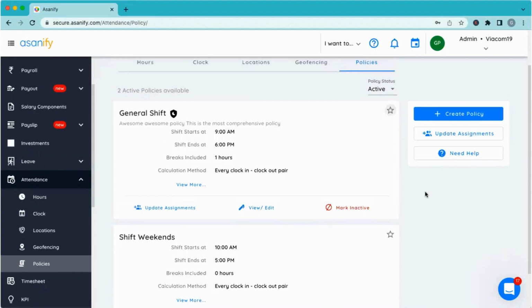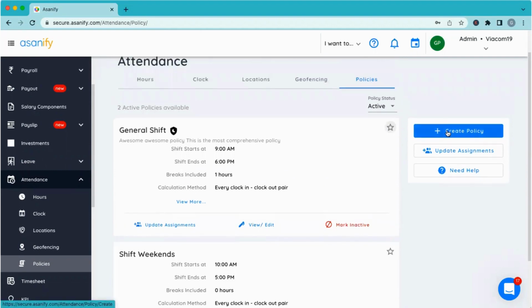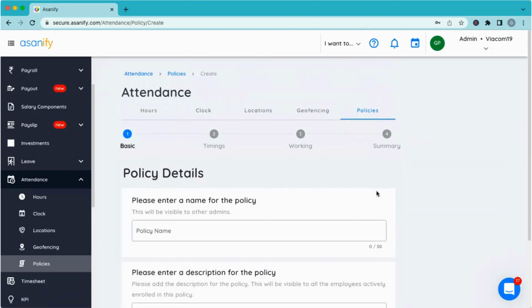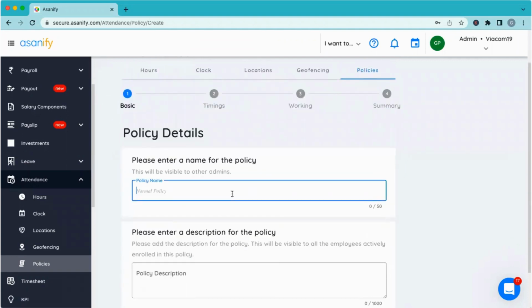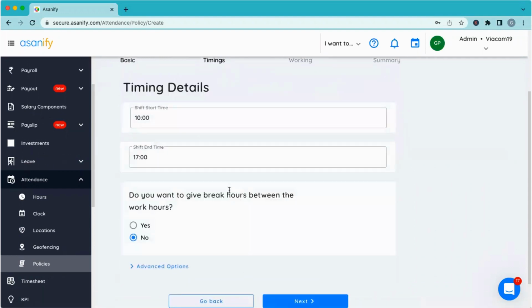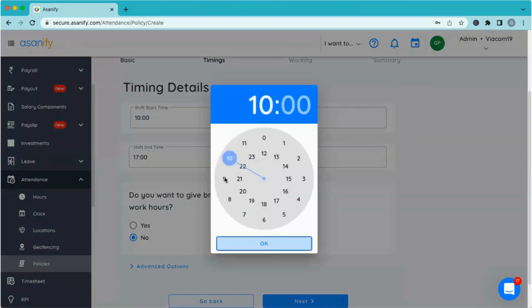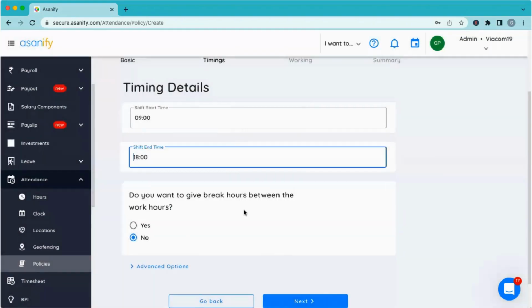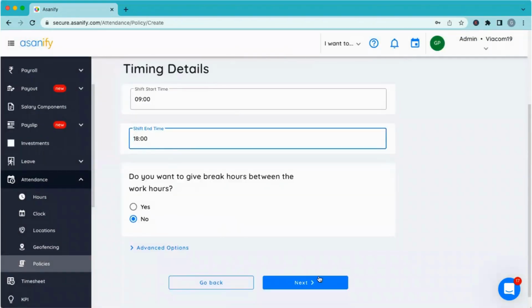Let's take a look at what the attendance policy creation is all about. Let's say I will create a morning shift policy for test purposes. I can define the description of whatever the policy might be. Then this is where I can define what time my shift starts. Let's say the shift starts at 9 o'clock and ends at 6 in the evening, hypothetically. You can just say that mine is a simple policy: it starts at 9, ends at 6, there's no break hour in between, and I'll save it.